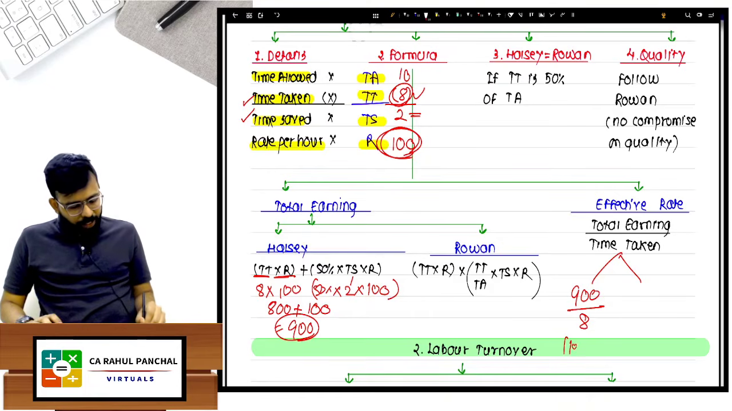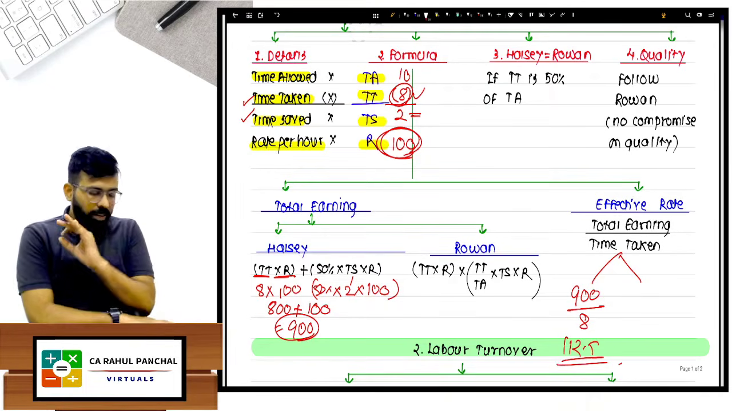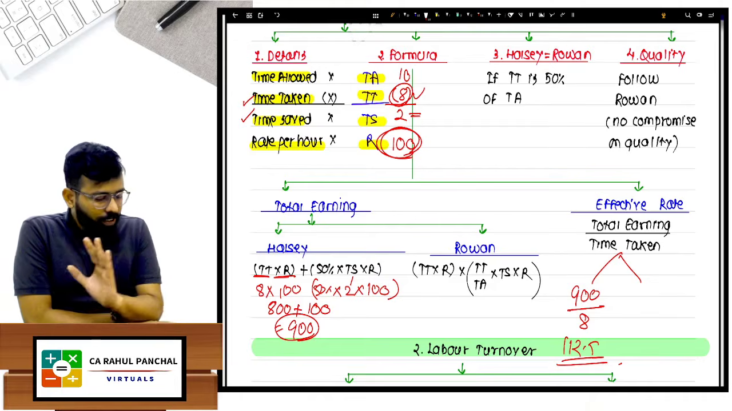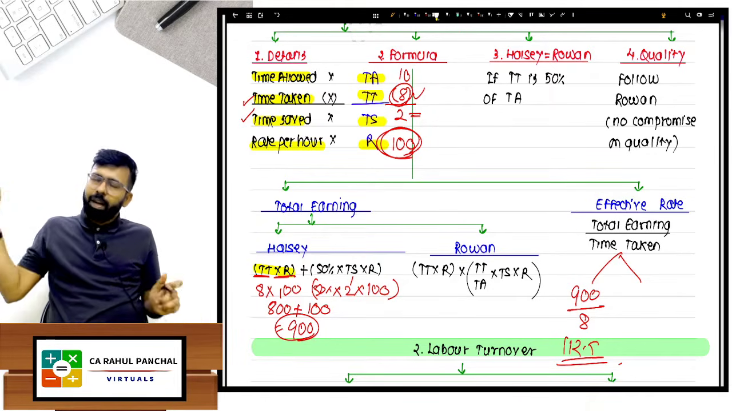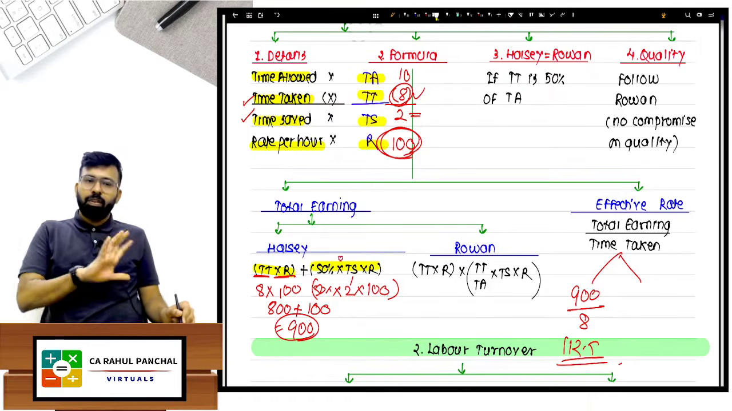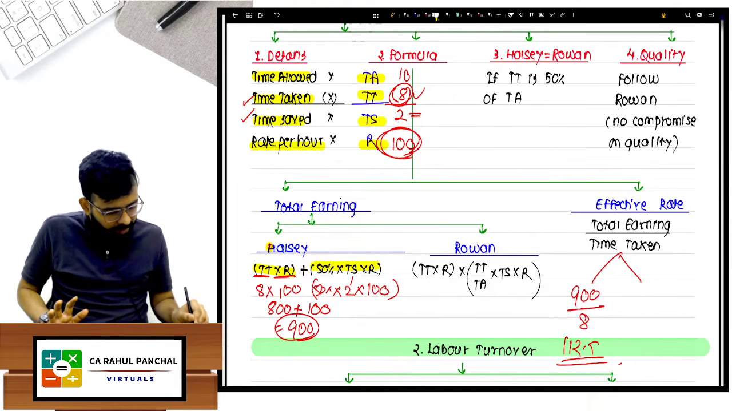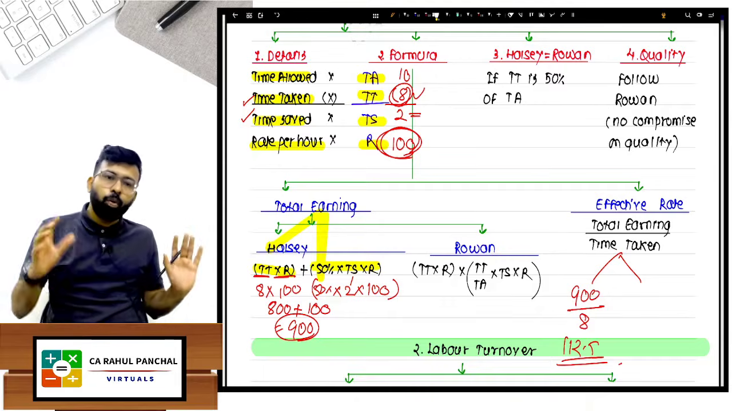It means he is now getting a rate of this much per hour, 112.5. You just need to remember the formula. It is TT into R plus TS into R, 50%. Whatever saving is done, 50% of it, half, will be shared. H stands for Halsey, so half bonus will be given.